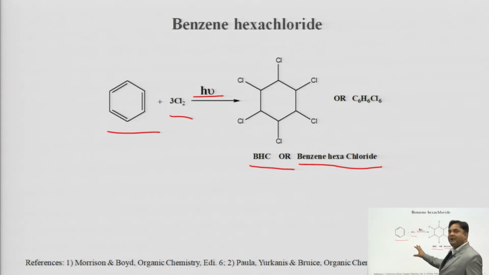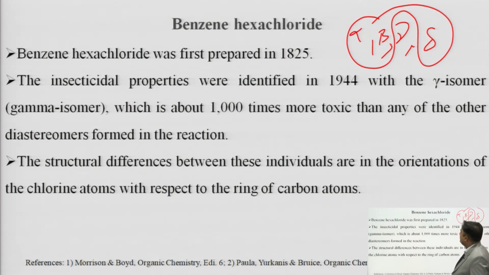Then the preparation part, we have discussed that it is prepared by the reaction of benzene with chlorine in sunlight. Okay. It was first prepared in 1825.